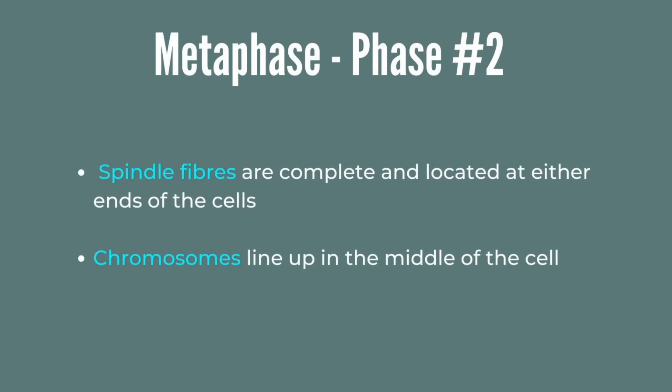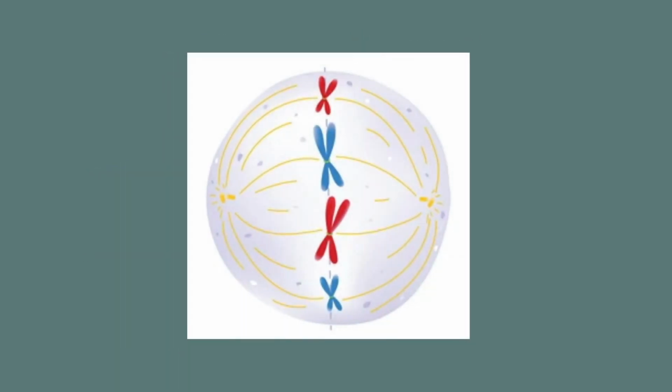The second phase is metaphase. This is the phase where the spindle fibers are complete and located at either ends of the cells, also known as the poles. In this phase, the pairs of chromosomes line up in the middle. This is an image, and the little X's in the middle are the chromosomes.